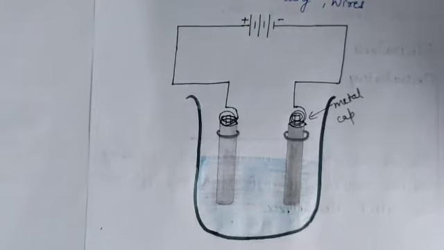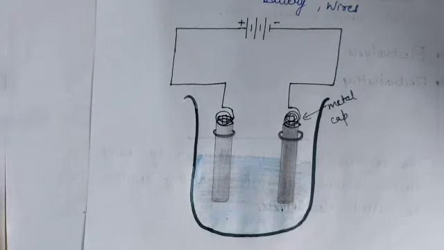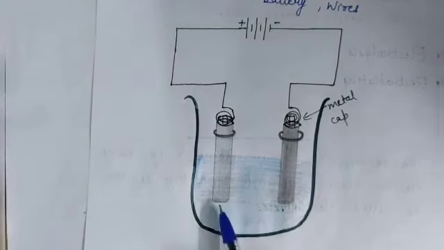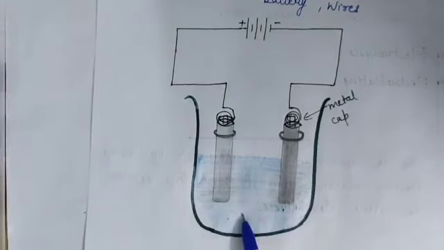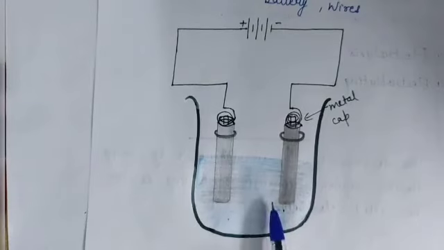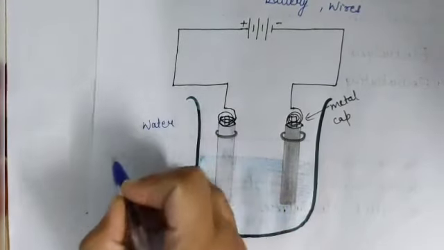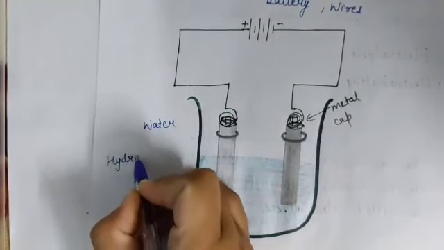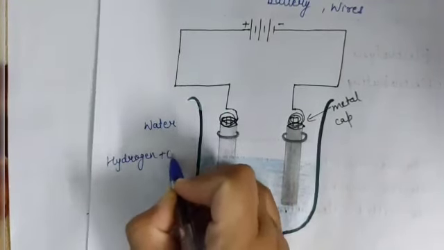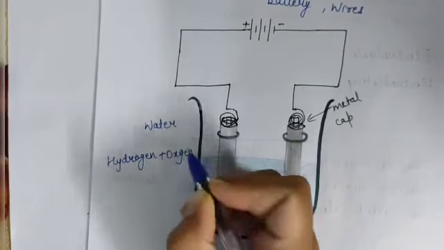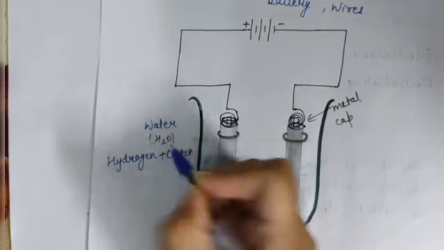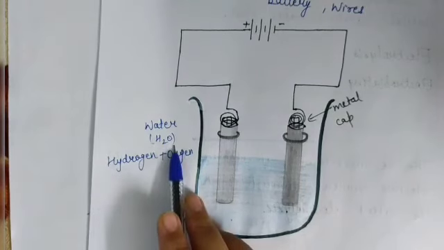Some gas bubbles are formed near the electrodes. So what we have observed is that when electrodes are immersed in a conducting liquid and current is passed, some gas bubbles form near the electrodes. Now here we know that water is made up of hydrogen and oxygen, right? Because the chemical formula of water is H2O, which means water is made up of hydrogen and oxygen.